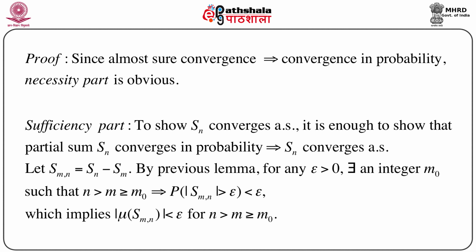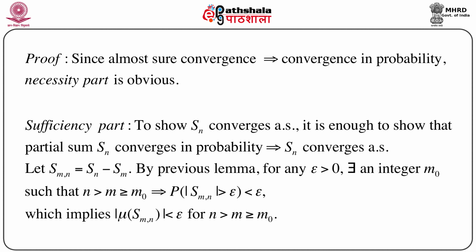Now, to prove Levy's theorem, consider the one part: convergence almost surely immediately implies convergence in probability. We have actually proved it long back, but almost sure convergence always implies convergence in probability. So the necessity part is obvious, we don't need to bother about it. Now comes the sufficiency part. Here we have assumed that convergence in probability holds.